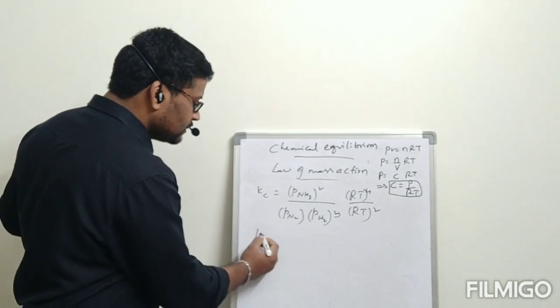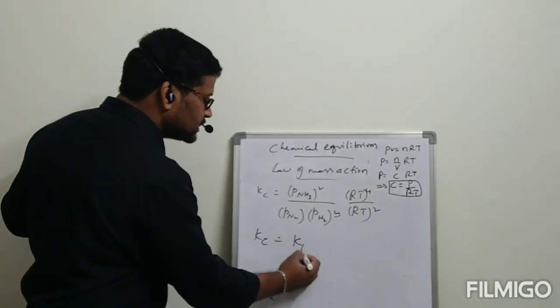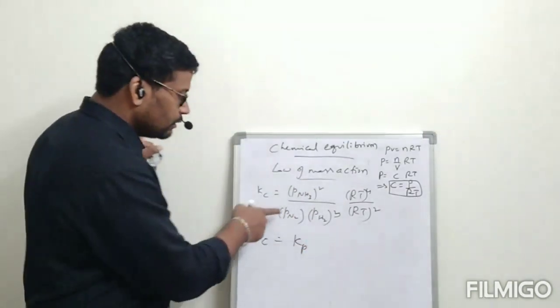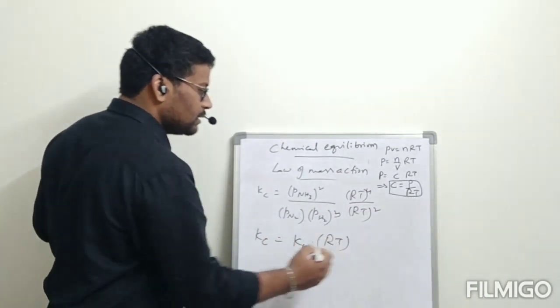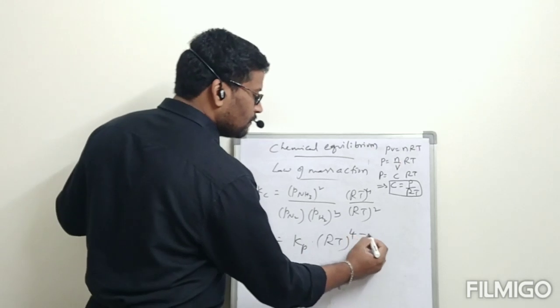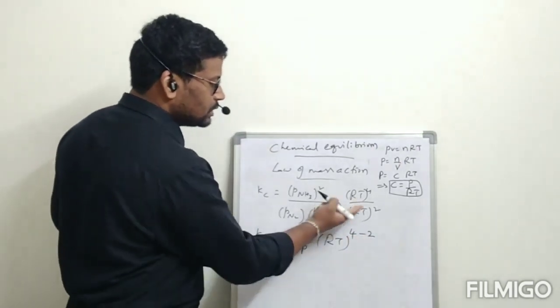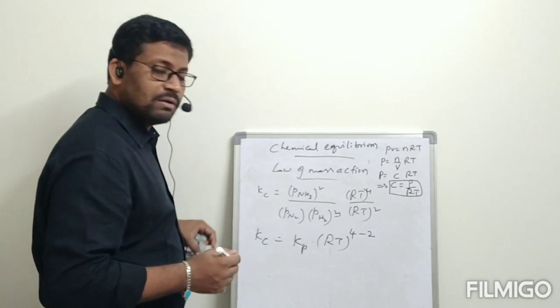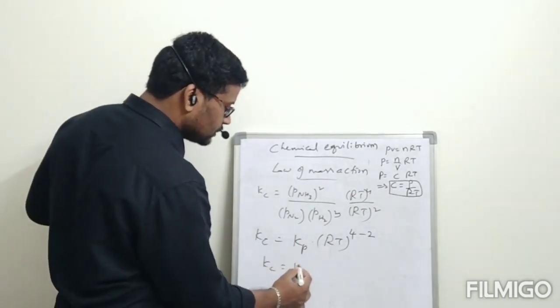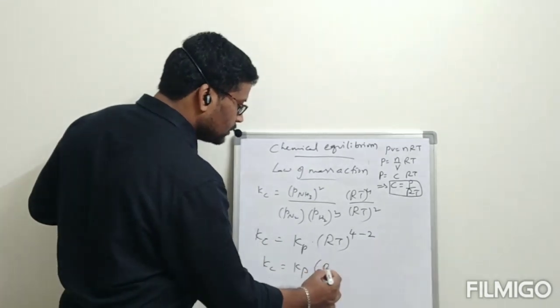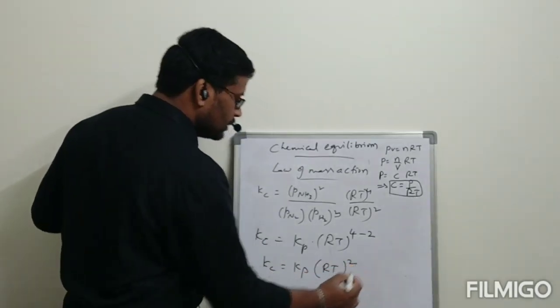So I am writing Kc is equal to Kp into RT power 4 minus 2. This 2 if it goes to numerator it will become 4 minus 2. Kc is equal to Kp into RT power 2.